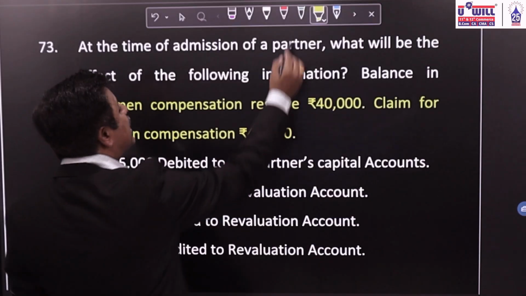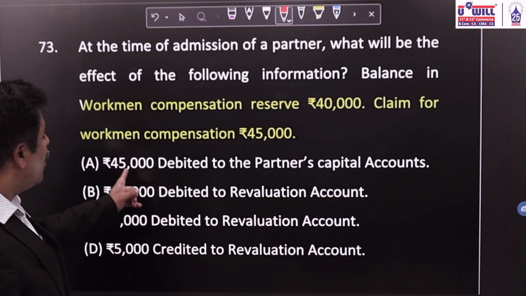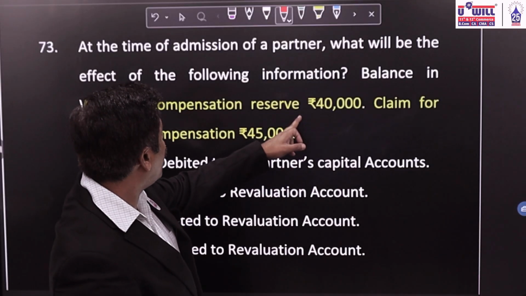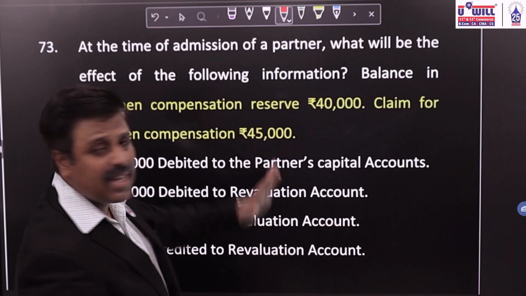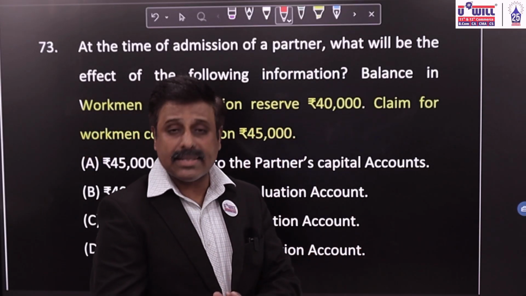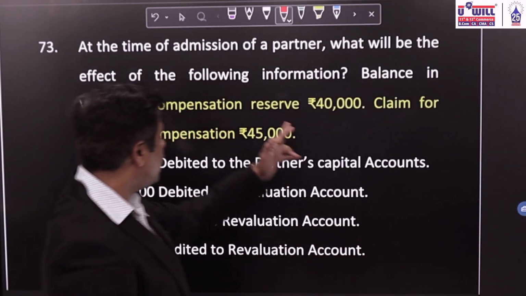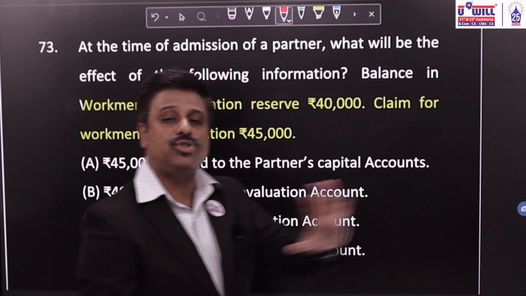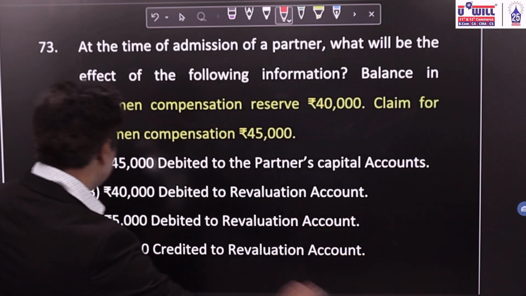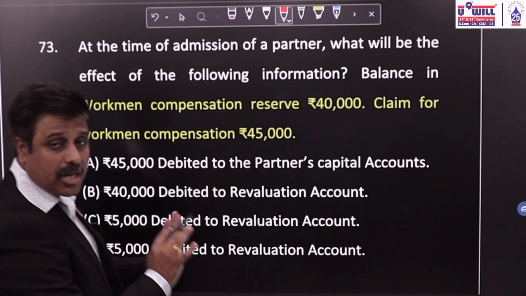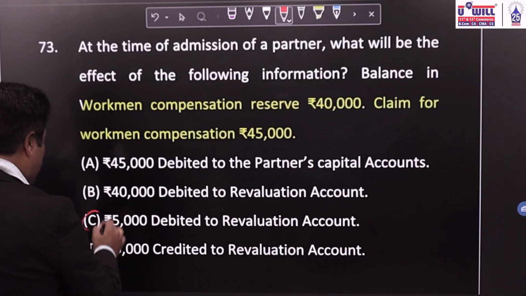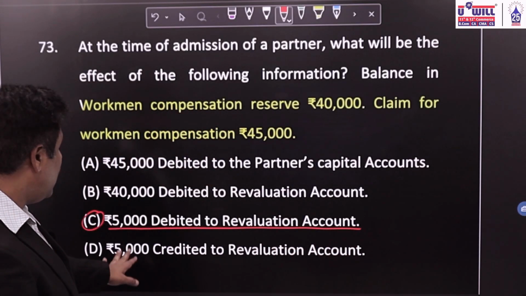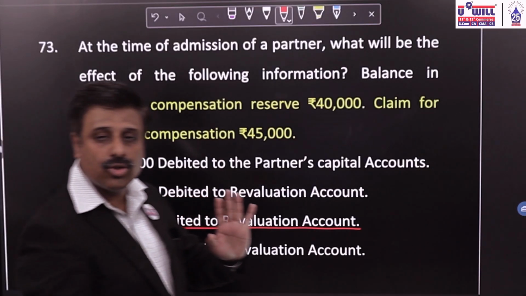Let's read the options and identify the correct ones. 45,000 debited to partner's capital account is wrong. 40,000, nothing will be debited or credited to partner's capital account because the claim is more. So the excess 5,000 we have to debit to revaluation account and no distribution is going to be done between the partners. 40,000 debited to revaluation account is also wrong. 5,000, the excess amount, will be debited to revaluation account, and 5,000 credited to revaluation is also wrong.